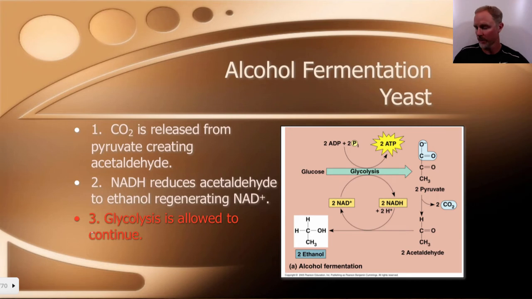So if we look here, here's the process that we were just describing. We have glucose getting turned into pyruvate. In the process of alcohol fermentation, an example would be yeast using this, there's a whole series of reactions that's going to give us this alcohol right here. In the process, we're going to produce a little bit of CO2. The NADH that's being produced is going to become NAD plus, which is going to allow glycolysis to continue, making more ATP, and then the process is going to complete. As a result, we're going to continually make the ethanol.